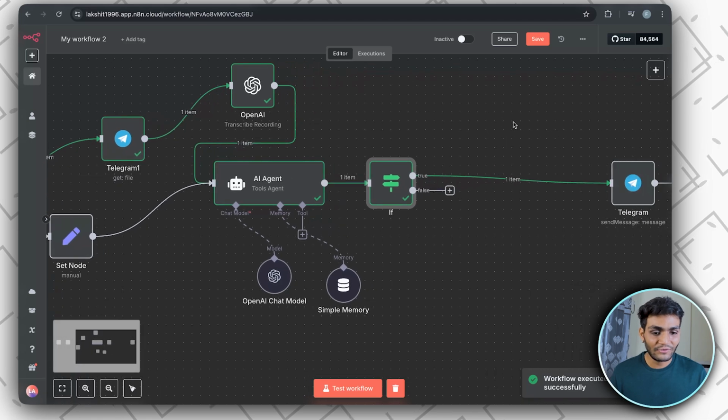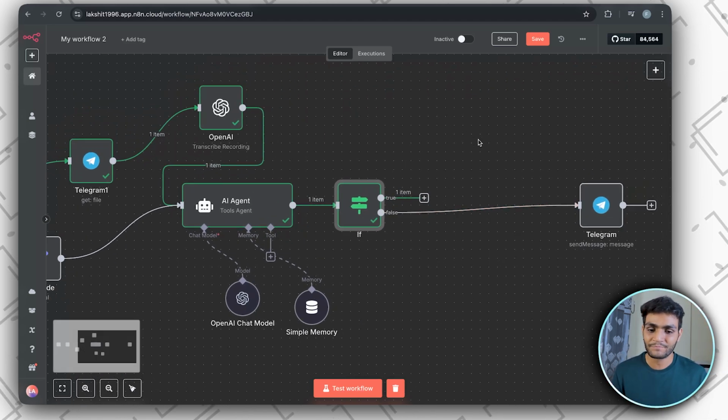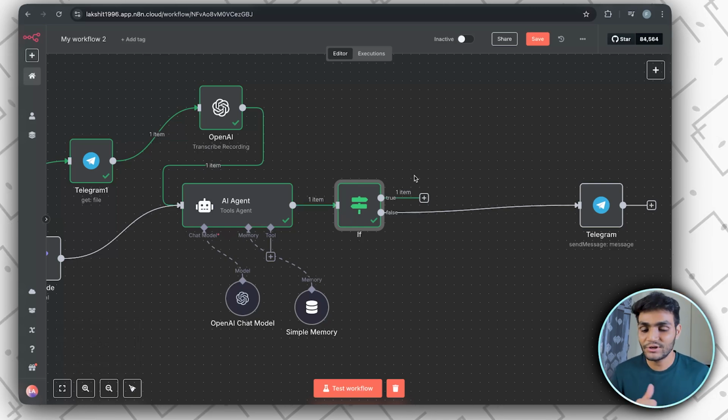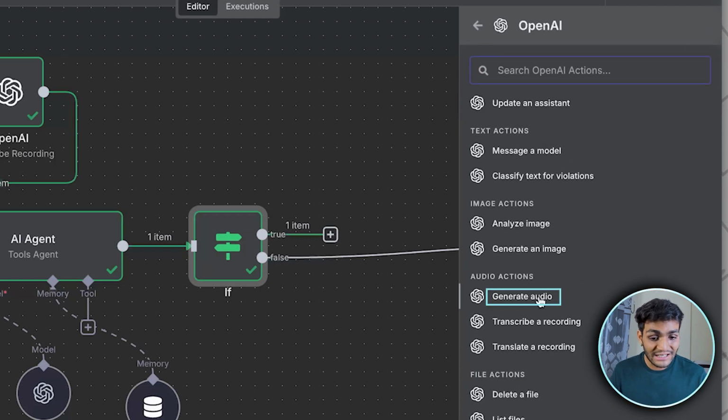If it is false, then we'll directly send the message to the Telegram, because it means it is a normal text message. But if it is true, then we need to convert the message into the voice message. So for that, we'll add a node over here, OpenAI. Inside the OpenAI, we'll generate audio.